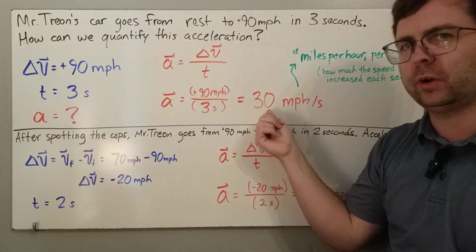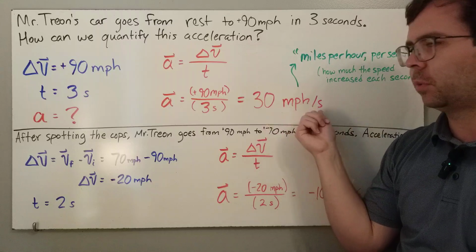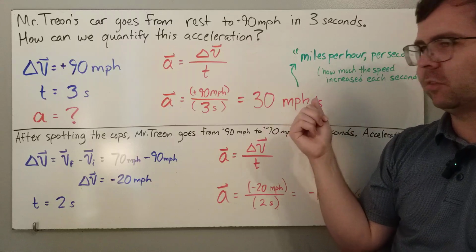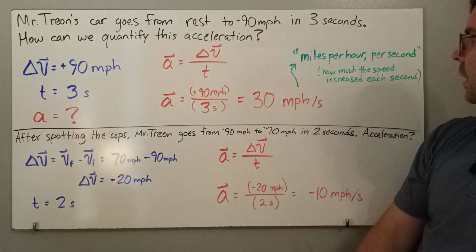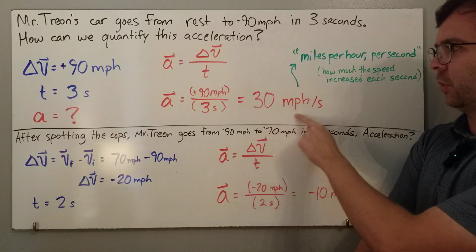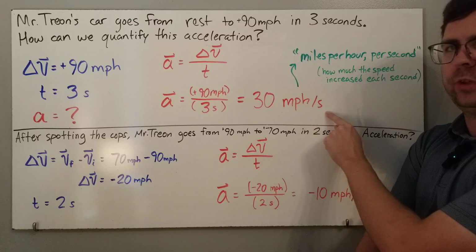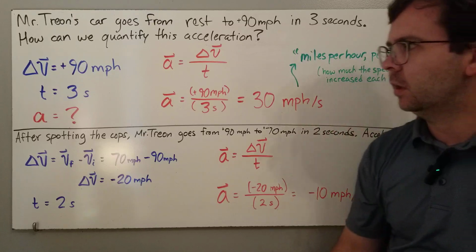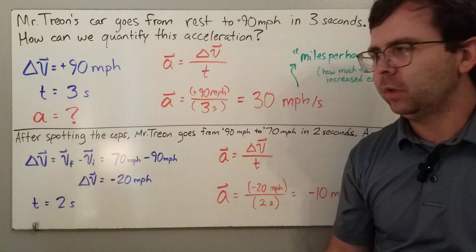It's positive 30 miles per hour per second. Now that's kind of a mouthful for the units there, but it's really just telling us how much the speed increases each second. So I increase my speed by 30 miles per hour each second. Does that make sense? So let's look at another example.